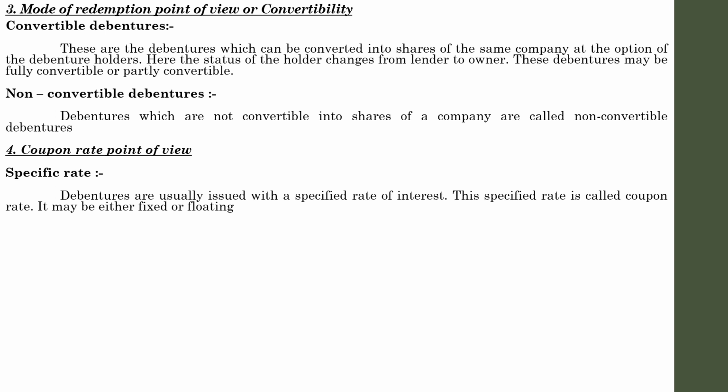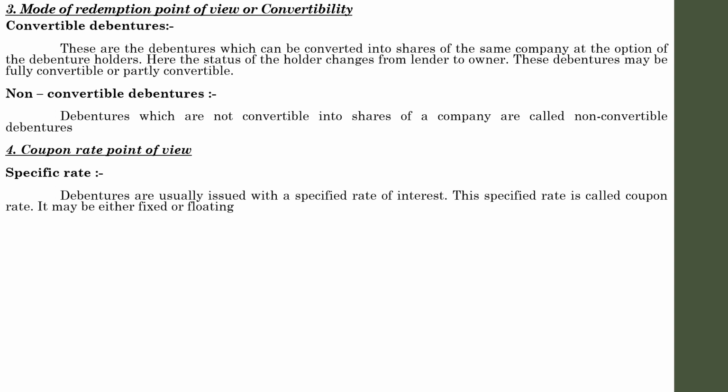That means the debentures that are followed by a fixed rate of interest are known as specific rate, and the rate may sometimes be fixed, sometimes fluctuating. Fixed means that at the beginning of the issue of the debenture, the company and the holder agree that 10% interest is charged on a certain number of debentures, and it will be there from the beginning till the end.